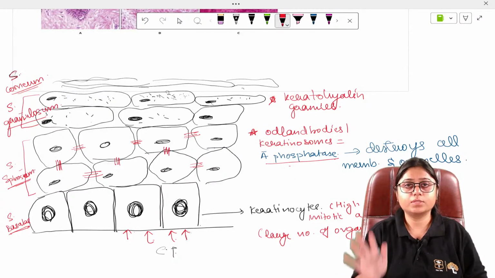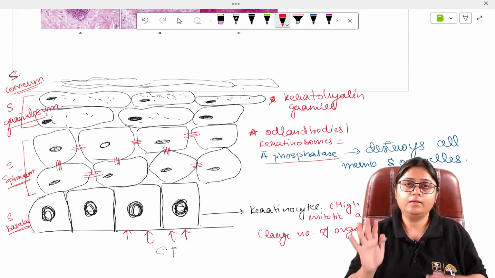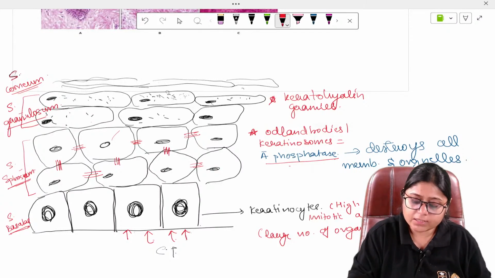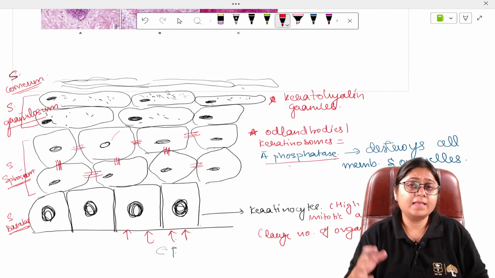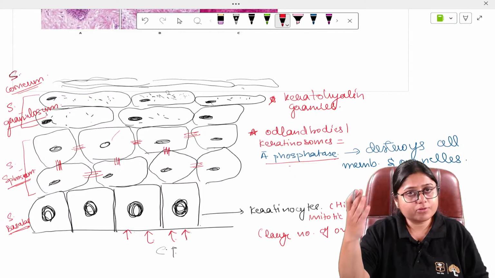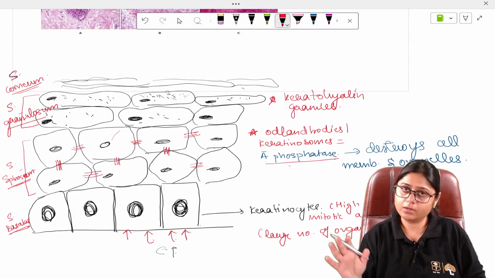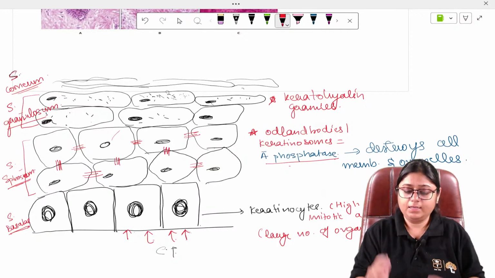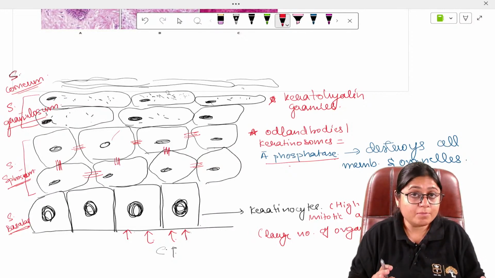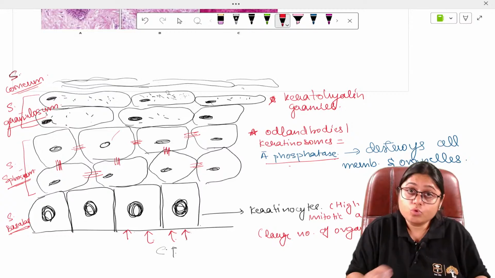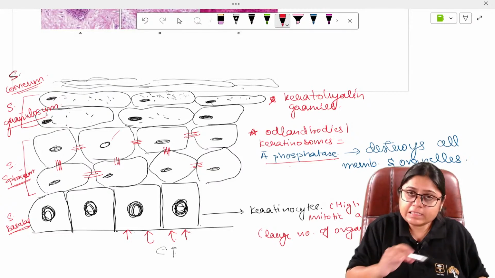See, don't get confused. These are the keratinocytes only. But as they are present in the stratum corneum, they are called corneocytes. A different name for keratinocytes only. But this keratinocyte does not have a cell membrane. Here there is no nucleus, a completely destroyed nucleus.